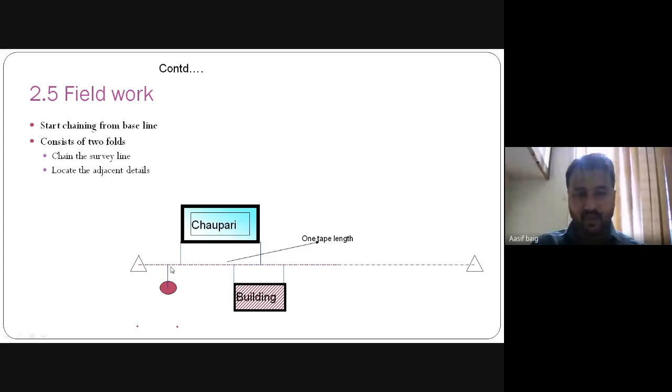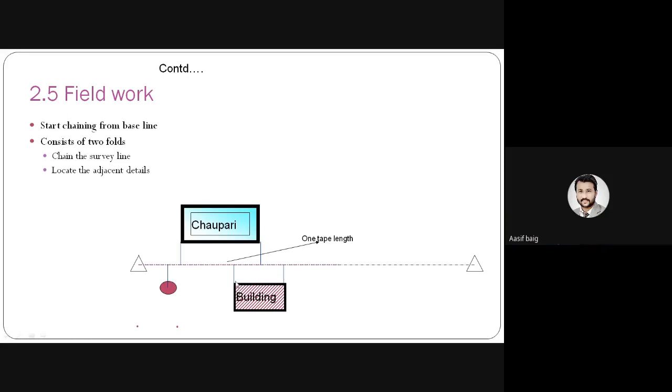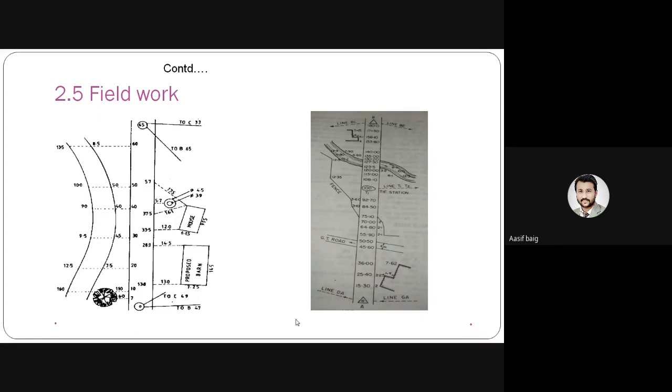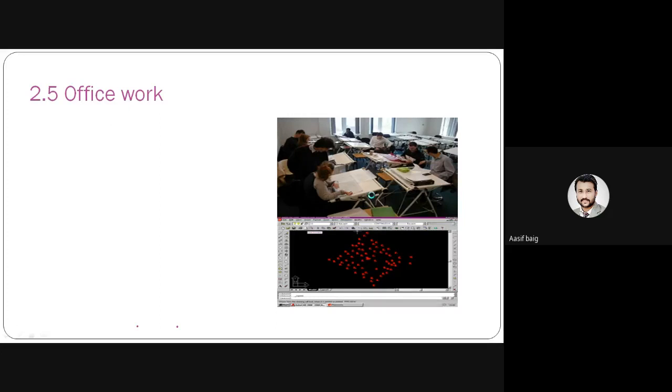At this point, suppose we have to mark a ground feature like a building. For the building, in the line AB, we make an offset of 90° at two corners of the building, and we draw the box and hash lines. This is the symbol of a building. So this is the field work.